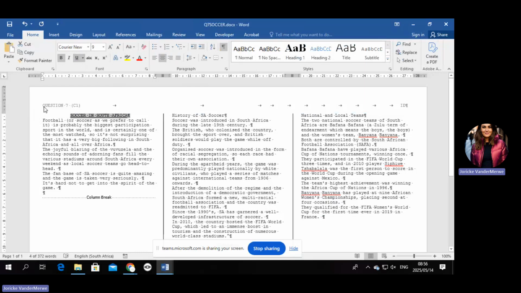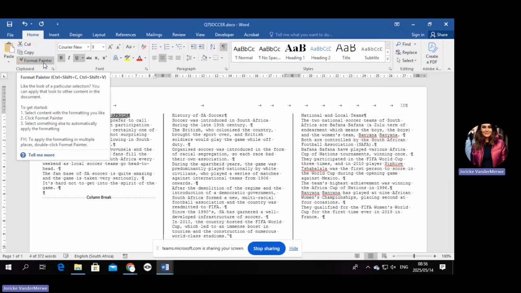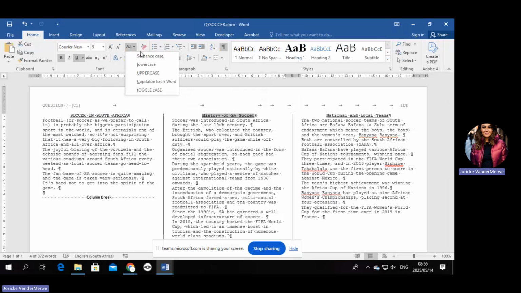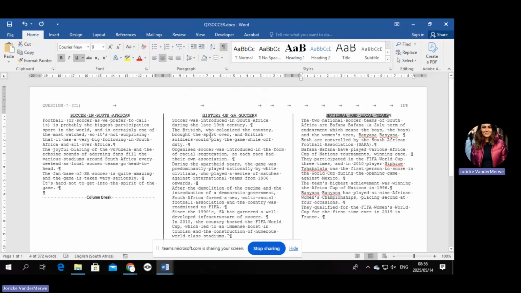Now let's test our format painter for that. Remember, there's 2 other headings that also need to look like that. So let's take our format painter and see, they do everything except the uppercase. Can you see that? But that's a quick one to change. So even if you use that, you still just have to do that, which is still just a click of a button. So I would recommend you try that. Are you with me? Okay, let's carry on.